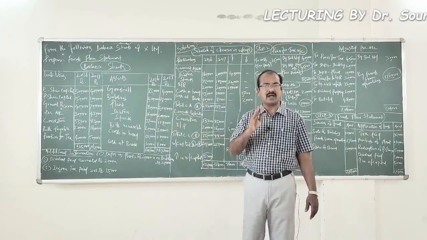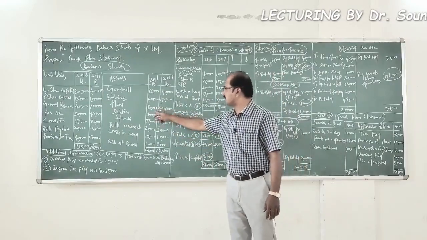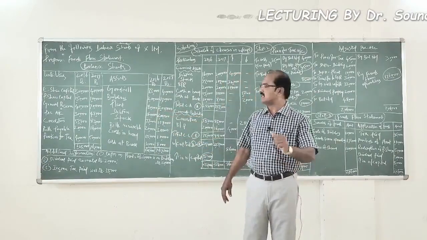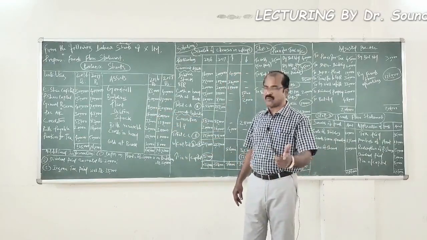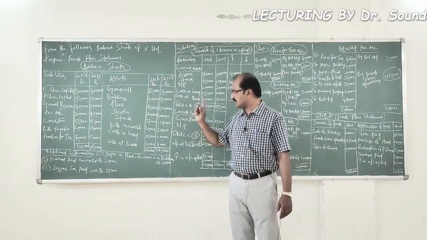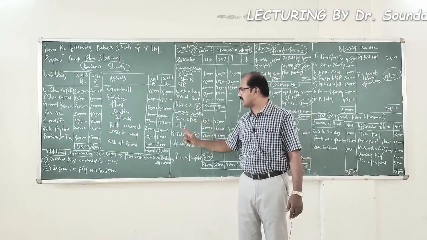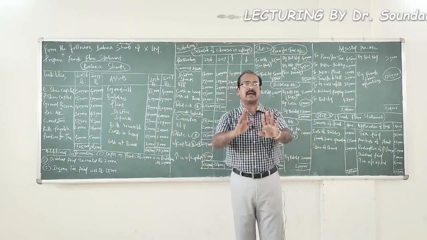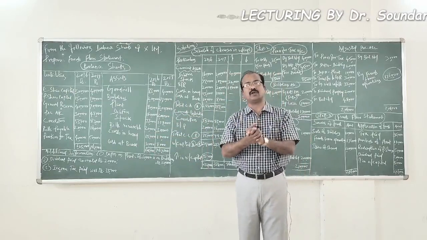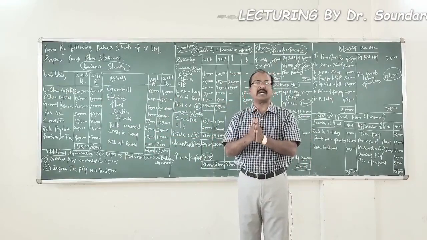Plant, it is also a non-current or fixed asset. The opening balance is 80,000. Closing balance is 2 lakh rupees. We will open a ledger account for it. Debtors, stock, bills receivable, cash in hand, cash in bank, all these are current assets which would be taken over to the schedule of changes in working capital.